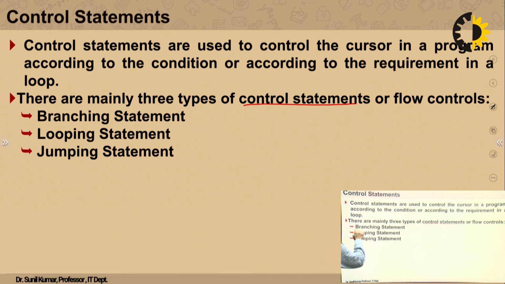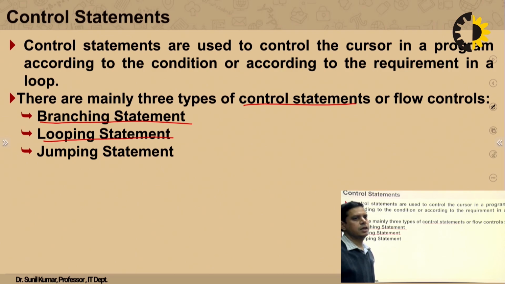The first can be branching statements like the simple if statement, if else statement, nested if else statement, else if ladder, switch statement, and conditional statement. The second category is called looping statements, and loops are used to execute a particular block repeatedly according to the given condition.